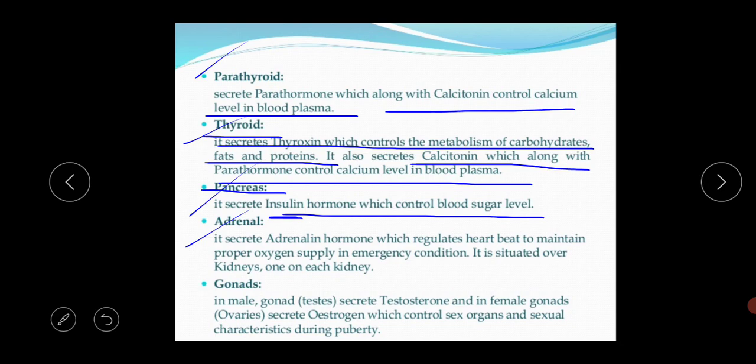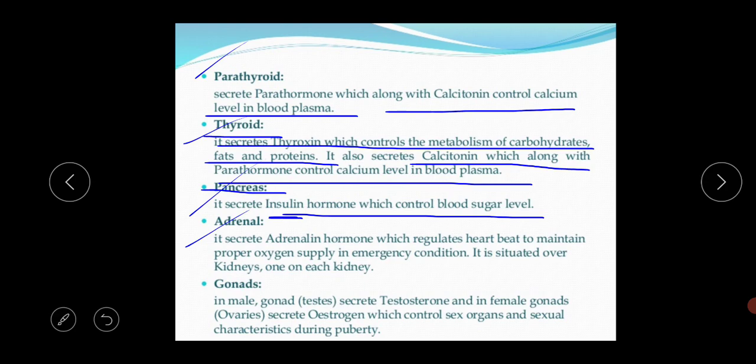The adrenaline hormone is also called the emergency hormone. I am repeating again: this hormone gives more energy, and it likes fight, flight and fright. That's why it is called the 3F hormone, and also the emergency hormone.